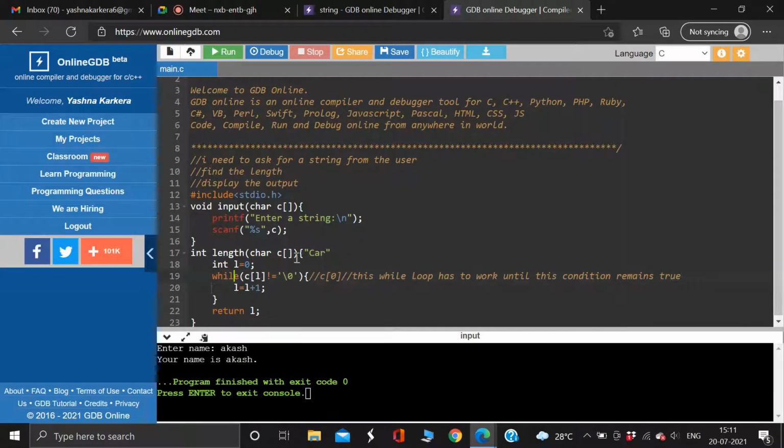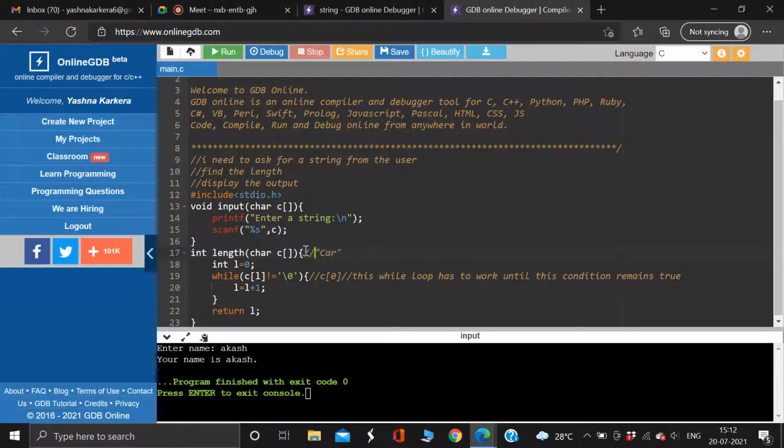If I have a string which is car, if my user gives me this string called car, basically what I want my program to do is calculate the length of this string, which is going to be 3, and I need it to print 3.